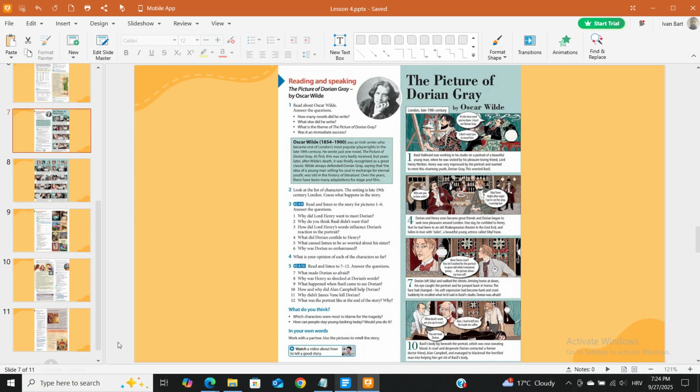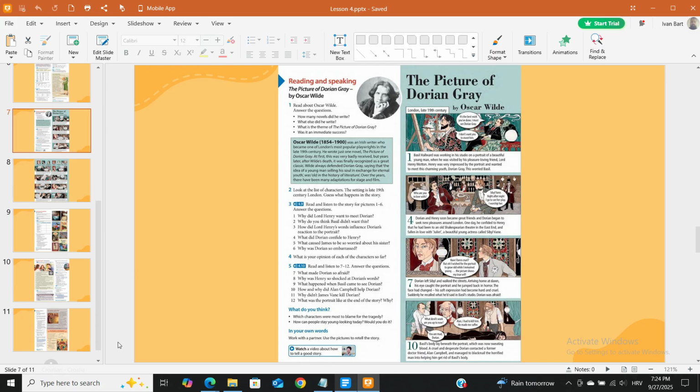Read and listen to 7 to 12. Answer the questions. 7 What made Dorian so afraid? 8 Why was Henry so shocked at Dorian's words? 9 What happened when Basil came to see Dorian? 10 How and why did Alan Campbell help Dorian? 11 Why didn't James Vane kill Dorian? 12 What was the portrait like at the end of the story?